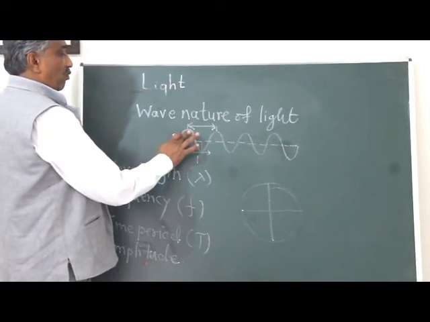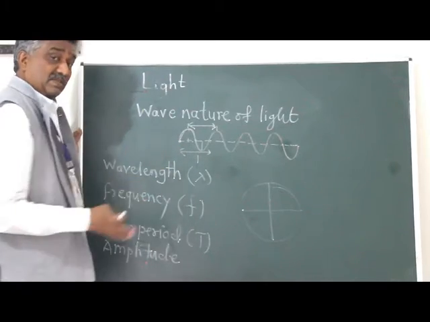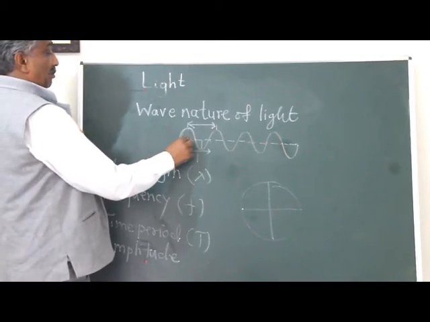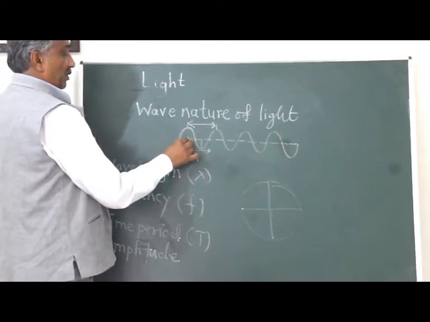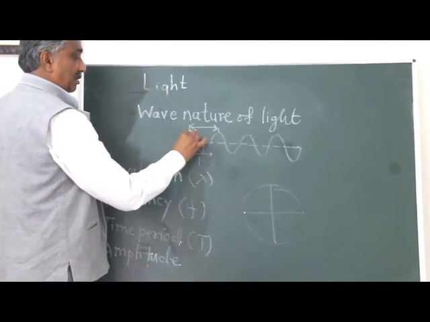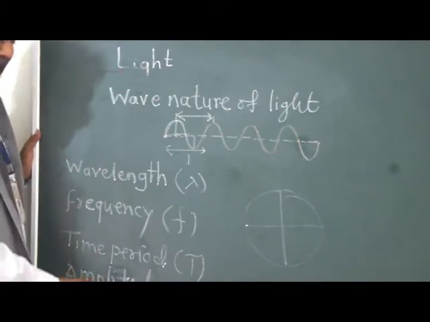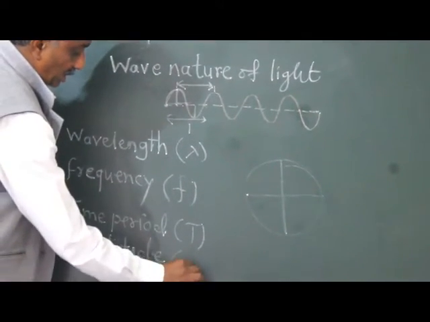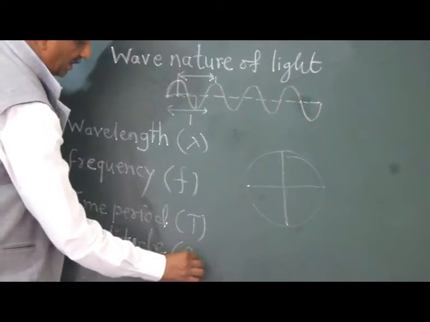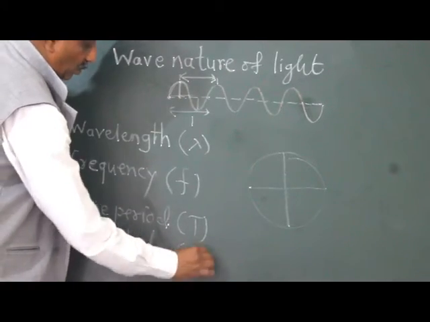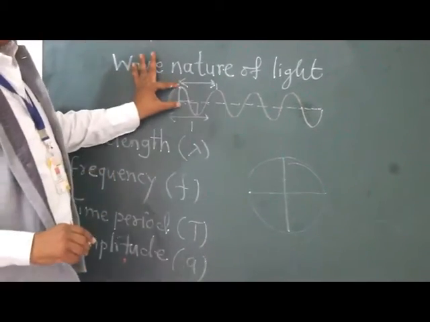Then when the wave vibrates, we say particles vibrate, and this is the mean position of the wave. From the mean position to the maximum, this height we call the amplitude. It is denoted by the capital letter A, or sometimes by a small a. So this is the amplitude.